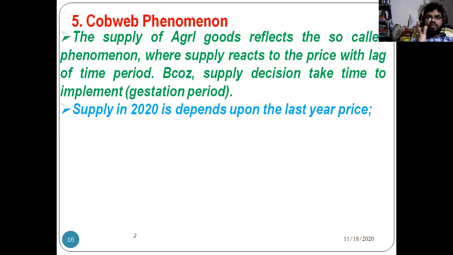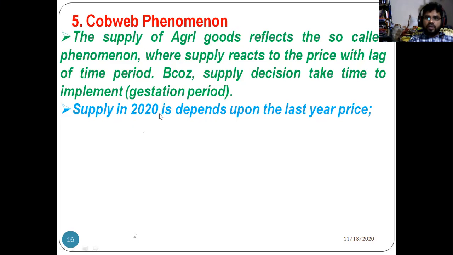For example, if the government gives more MSP to the paddy, most of the farmers will cultivate the paddy crop, so in the next year the supply may be high because the price is good. If the price is not good this year, they may not cultivate it next year because the government is not providing sufficient price to the farmers. So that is the example I have given.